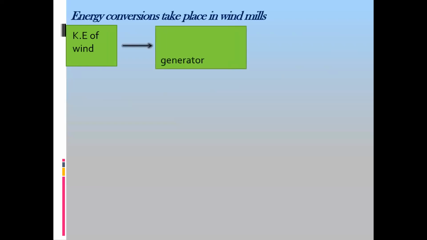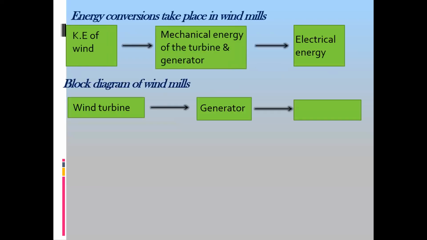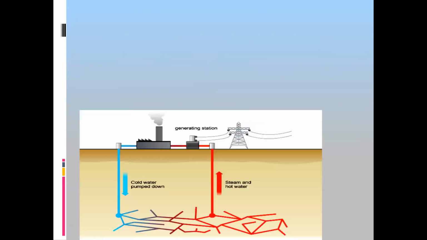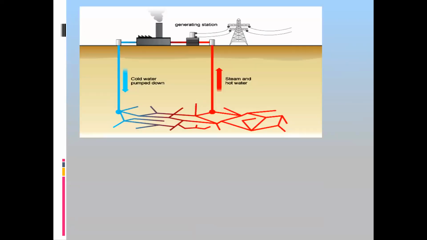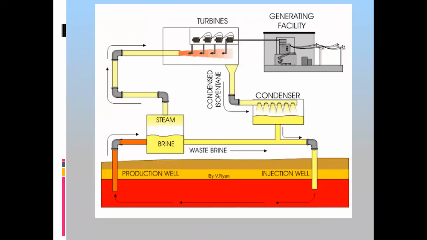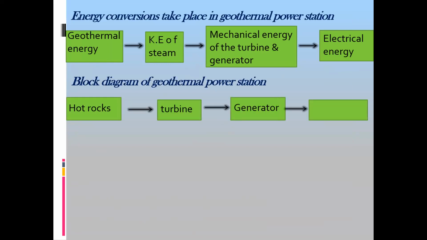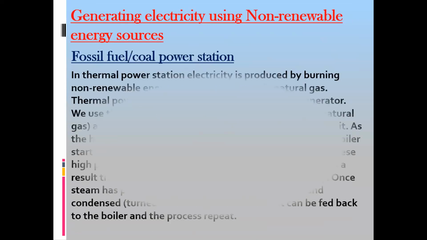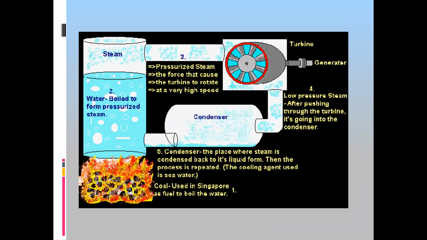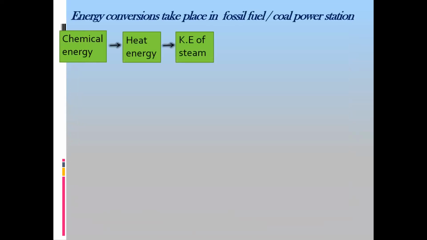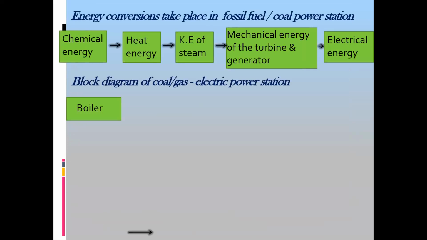We can use the geothermal energy, the energy from the earth's core, but the source is not the sun here, because that's generated in the earth. So sun is not the source of geothermal. We can generate electricity from non-renewable energy resources such as coal, oil, or gas. So burning the coal, we can generate electricity. Using a nuclear fuel, we can also generate electricity.